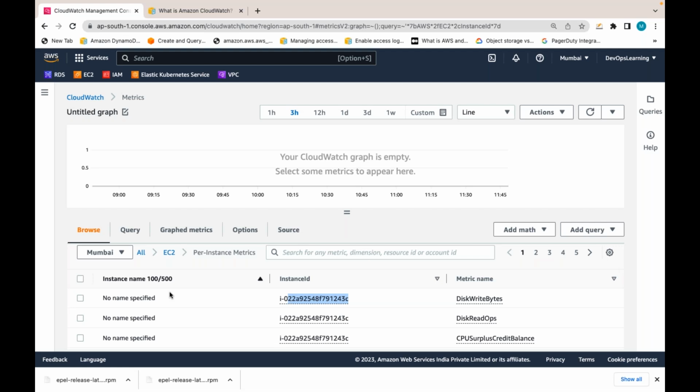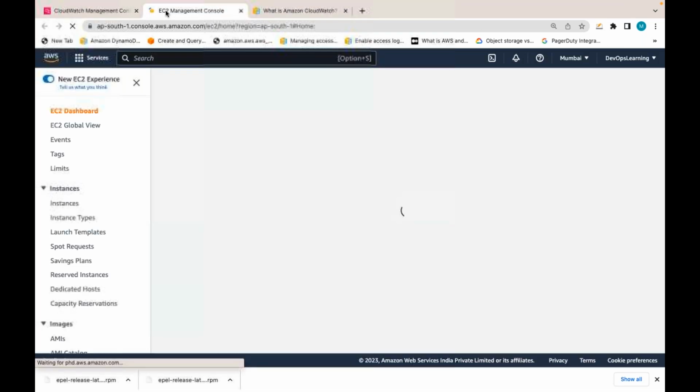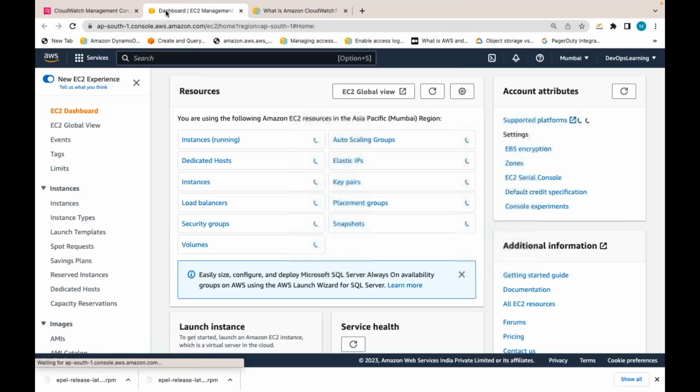But these servers are already stopped or terminated. That's why there is no instance name here, because these instances were terminated long back. If required, for whatever EC2 instances you have, you can filter based on that instance ID to see the metrics.